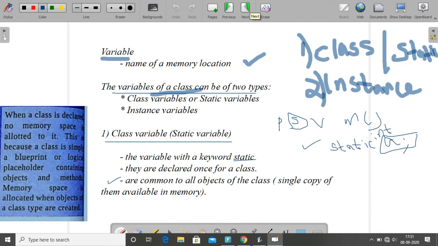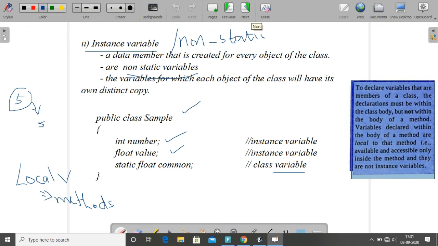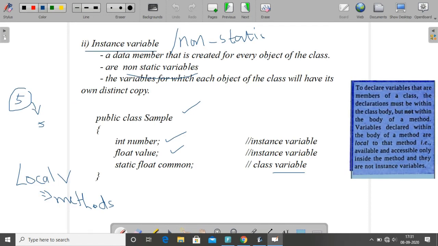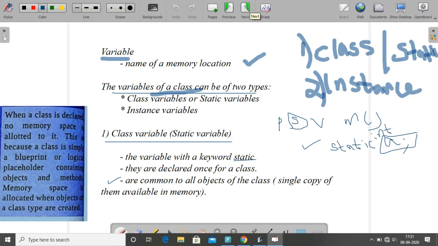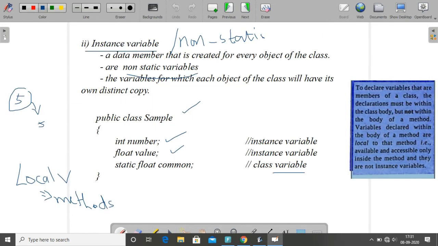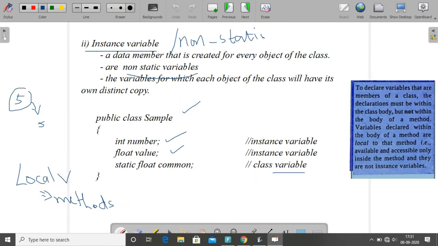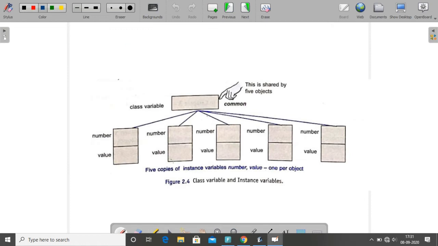Whenever we declare a variable inside a particular method, that is a local variable to that method, and we can't access it outside of that method. That we will discuss later in the programs. So now mainly 2 variables. One is the class variable, another one is the instance variable. The class variable is indicated with the keyword static, declared once for a class, and common to all objects of the class. Instance variables are non-static members, and each object of the class has its own distinct copy.